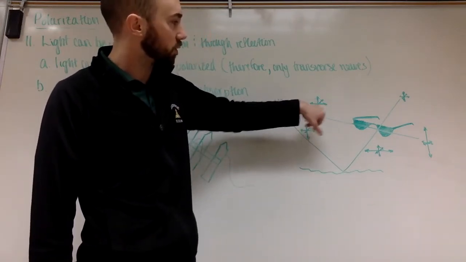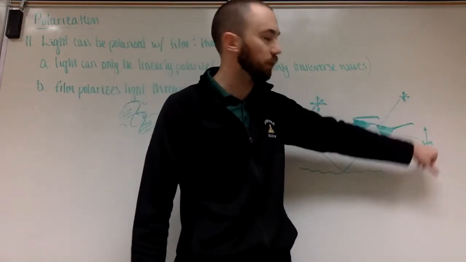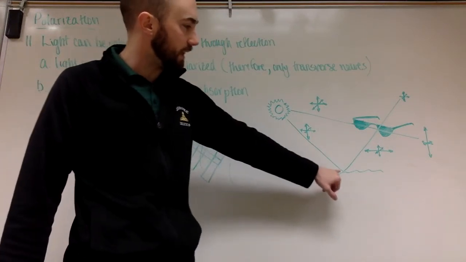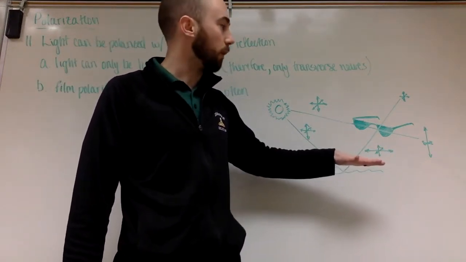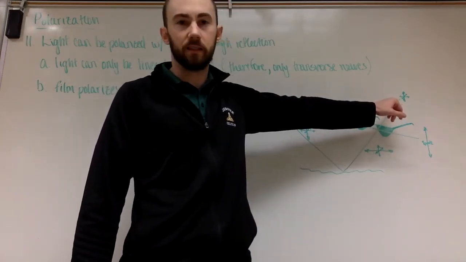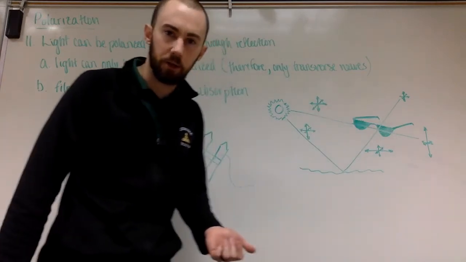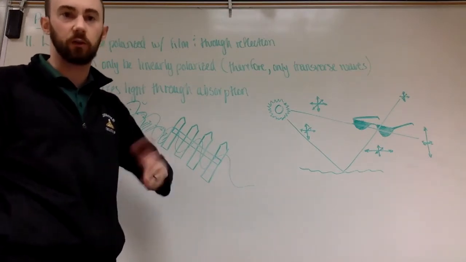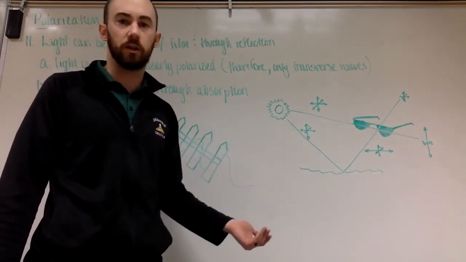So here you see we have the strength of light. It's equal in all directions. After it passes through the glasses, only one direction remains big. Over here, we have light coming down and it hits water. Reflecting off of the surface of the water can cause it to polarize. Now, if that water then reflects and goes back up through the glasses, then it's going to be almost nothing, which is why they tell you to use sunglasses when you're driving on roads and stuff, because it can reflect off the surface. That light becomes polarized and it's not in the same direction as your glasses,